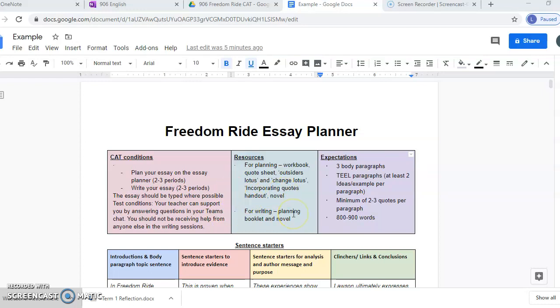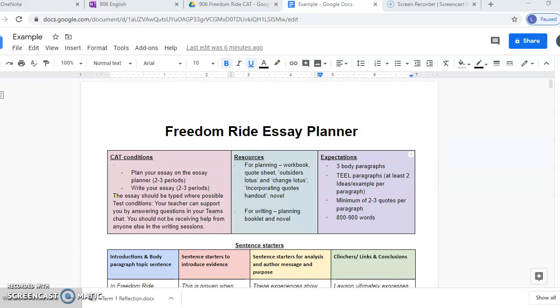The resources that you can use for the CAT, for planning, you can use your workbook, a sheet of quotes, which I'm putting on Compass in resources, in the essay resources folder. There's a great big long list of quotes that I'm putting in there that are all appropriate for the essay. I suggest that, especially if you feel like you've forgotten some of the book, you read through all of the quotes, because it will help to remind you of some key scenes in the novel.